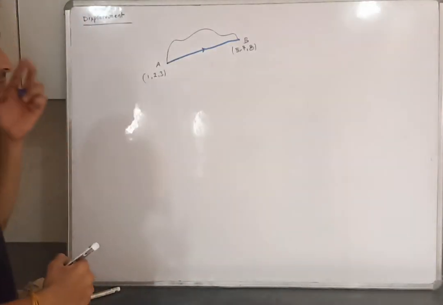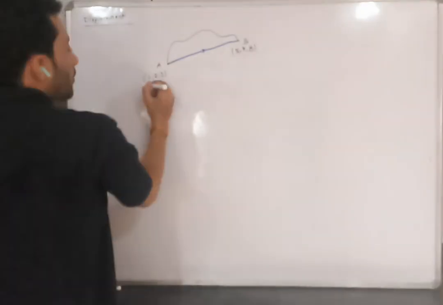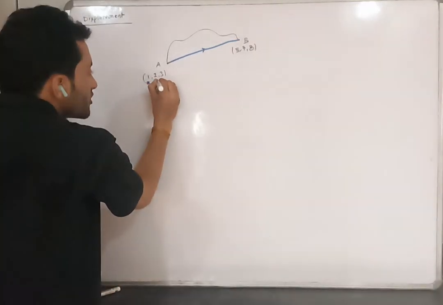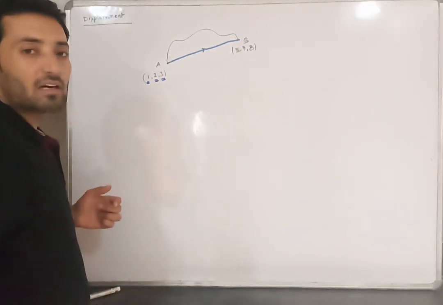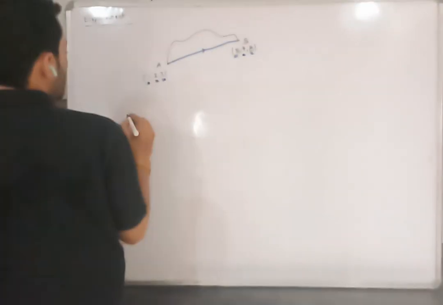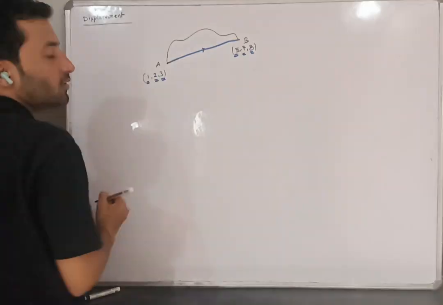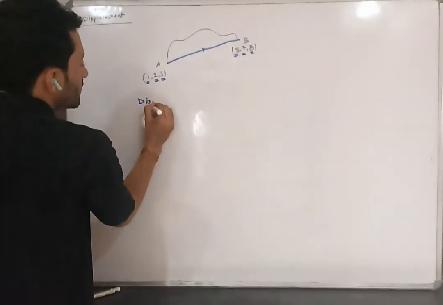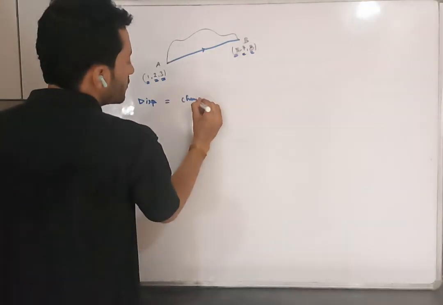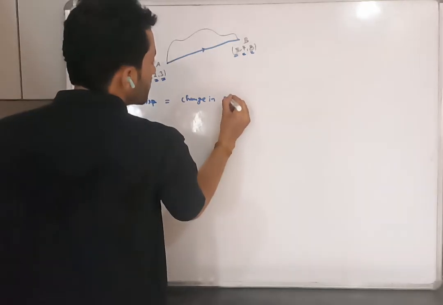This is displacement. Coordinates 1, 2, 3 means it is given in i, j, k. You remember the vectors i, j, k? So displacement means change in position vector.